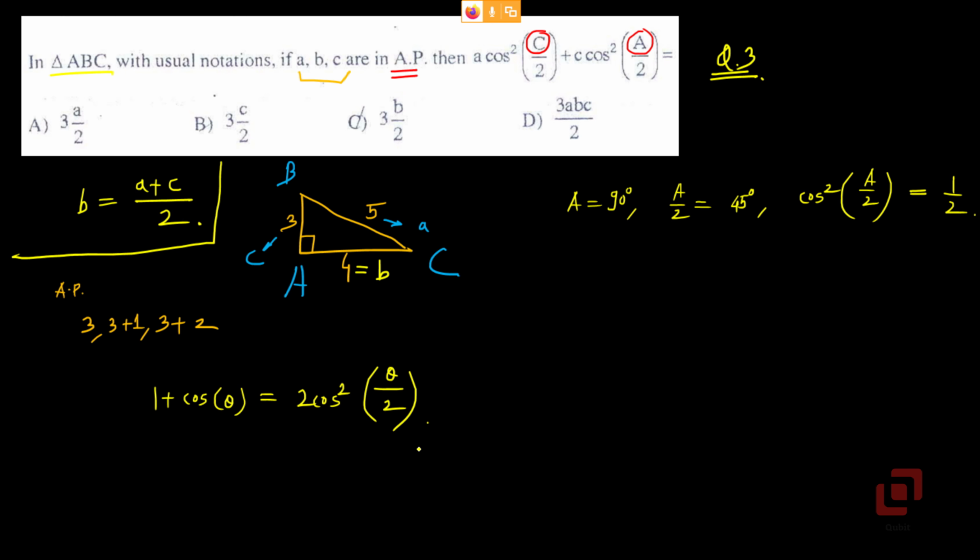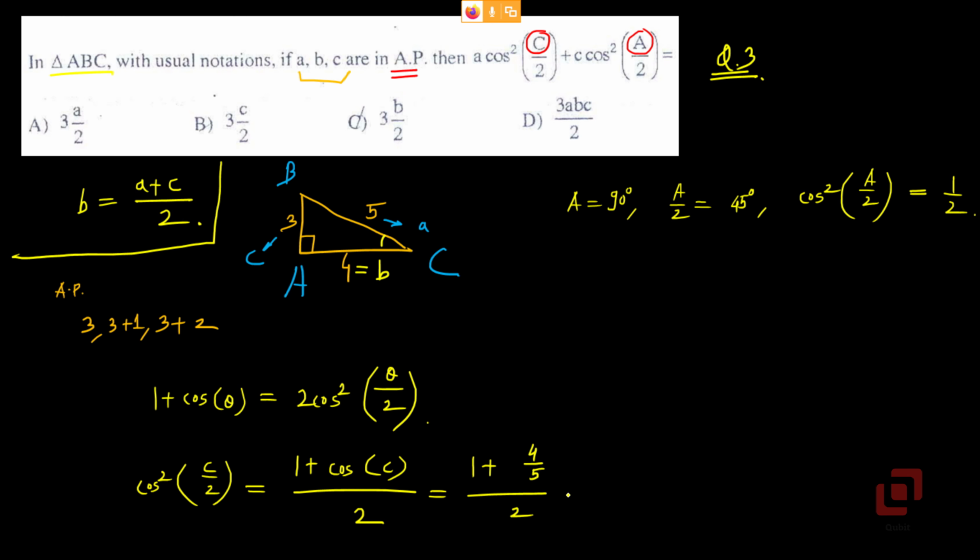Okay, so what will cos squared C by 2 be equal to? Cos squared C by 2 will be equal to (1 plus cos C) divided by 2. Do we know cos C? Yes, this is angle C. Cos C will be 4 by 5, adjacent upon hypotenuse, divided by 2. So it will be 9 by 10.